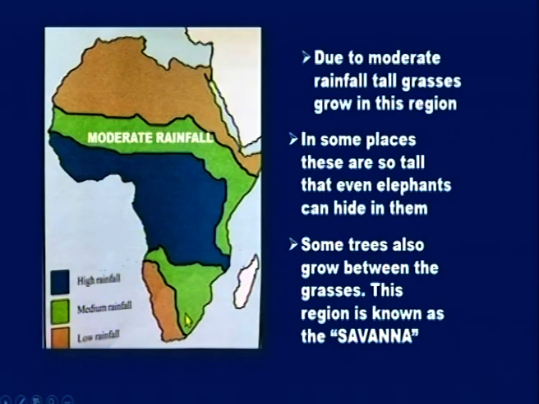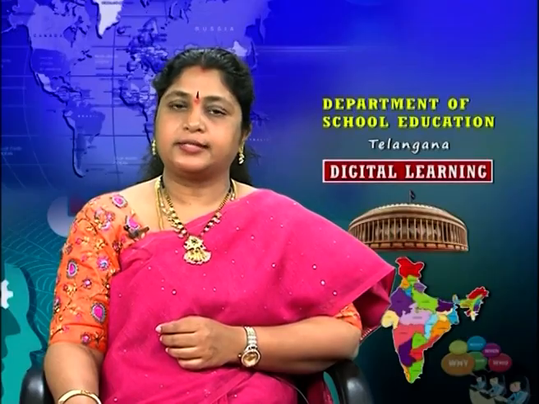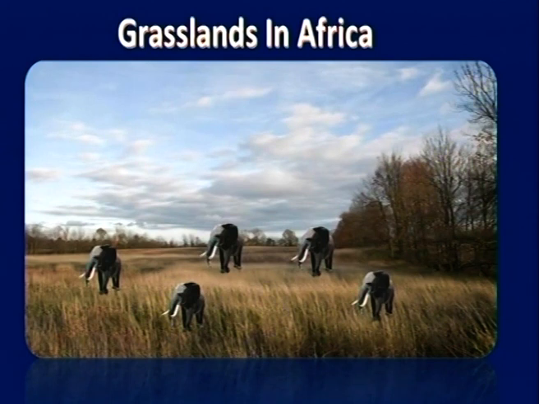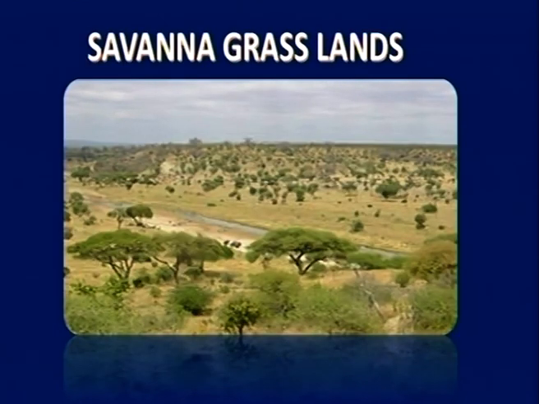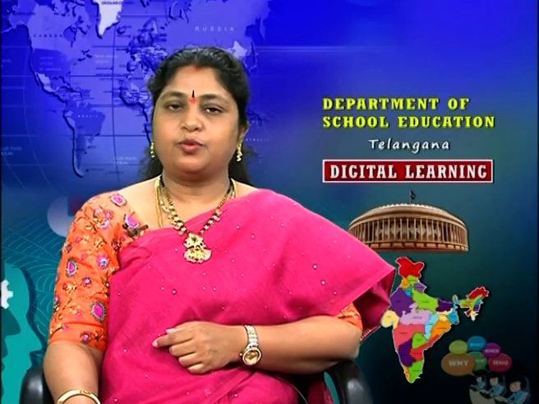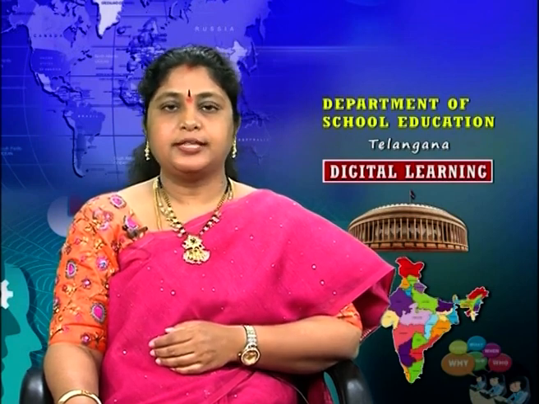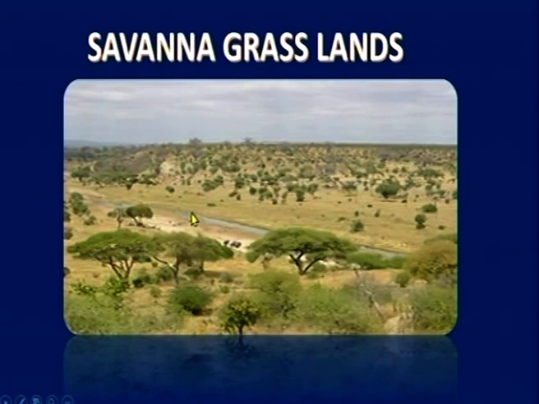Now, let me show you the image of grasslands in Africa. Look at the image. As I told you, the grass is so tall that even elephants can hide in it. Did you understand? Now, these are savanna grasslands. What is savanna? In between the grass, small trees grow. So, these are savanna grasslands. Remember these points, children.